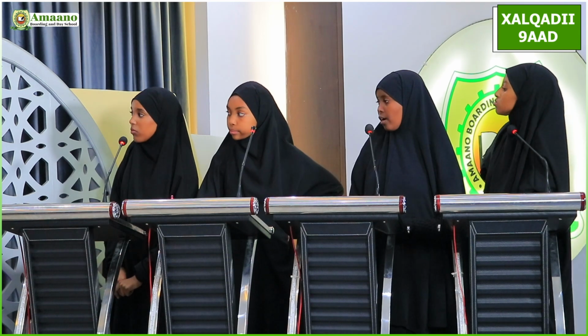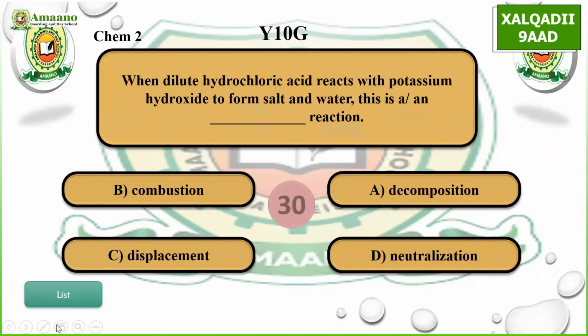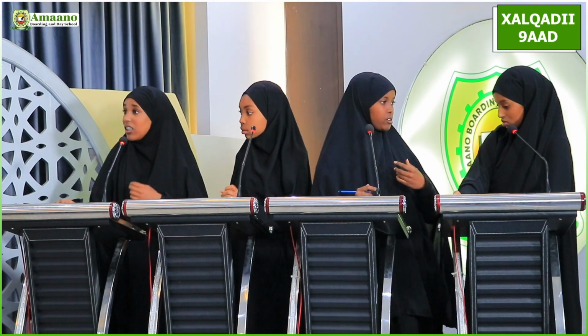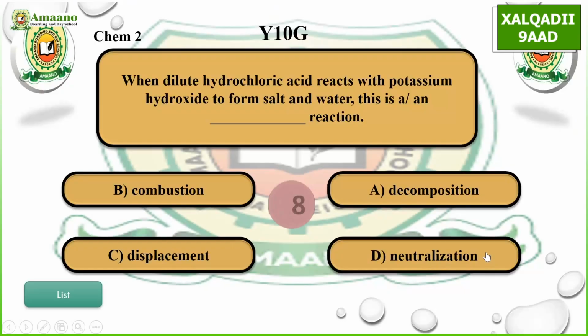Back to the girls. Choose a question. Chemistry 2. When dilute hydrochloric acid reacts with potassium hydroxide to form salt and water, this is a reaction. A, decomposition, B, combustion, C, displacement, D, neutralization. D, neutralization. Correct. Back to the boys.